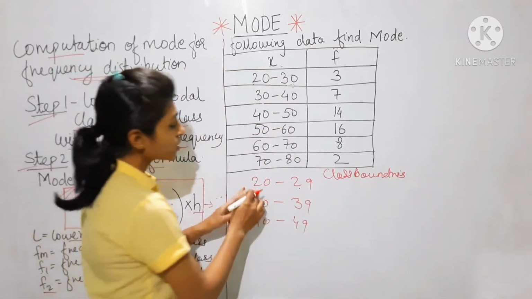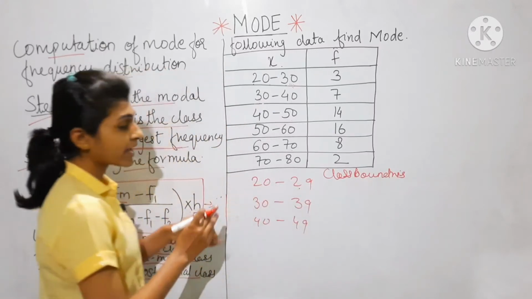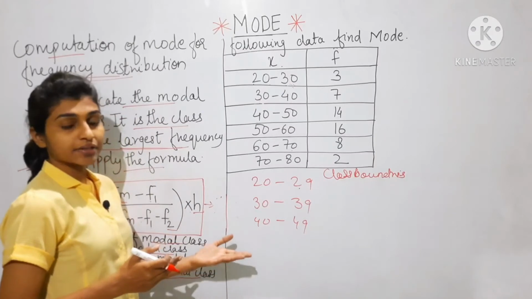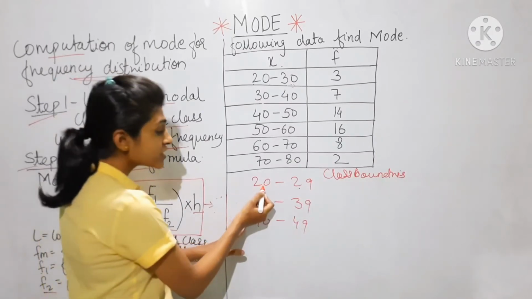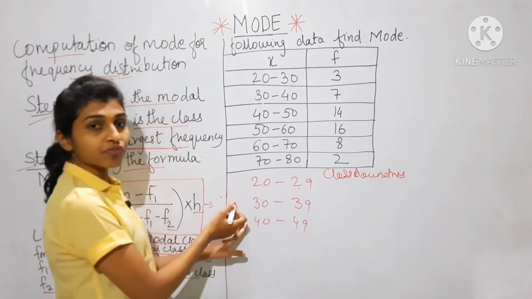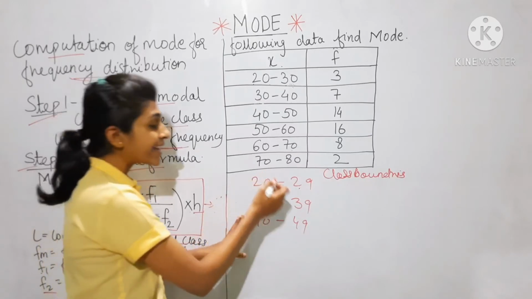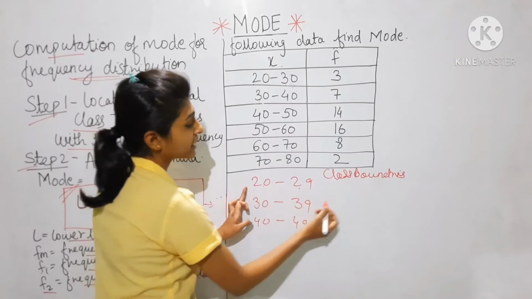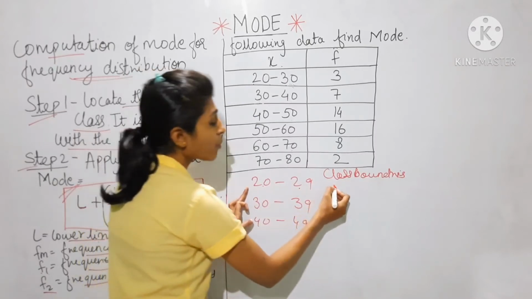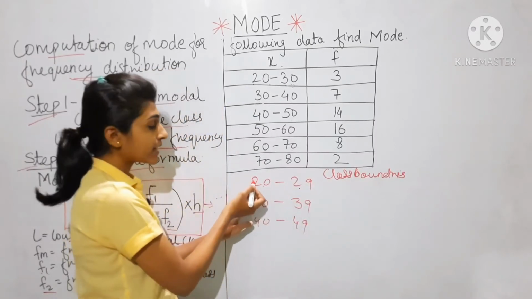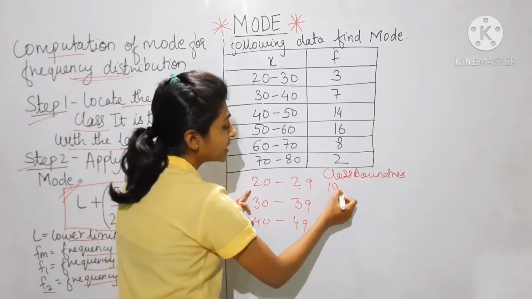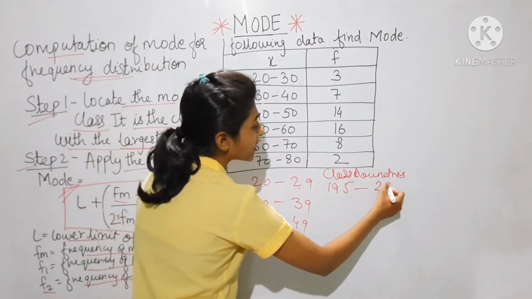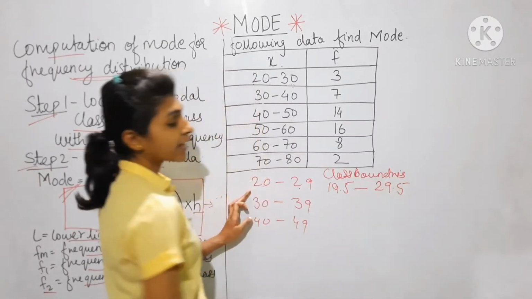Now suppose 20 to 29, and we want to make the classes continuous. The easy method is to reduce 0.5 from the lower limit and add 0.5 to the upper limit. So for 20 to 29, I reduce 0.5 from 20, so 19.5, and add 0.5 to the upper limit, that is 29.5.